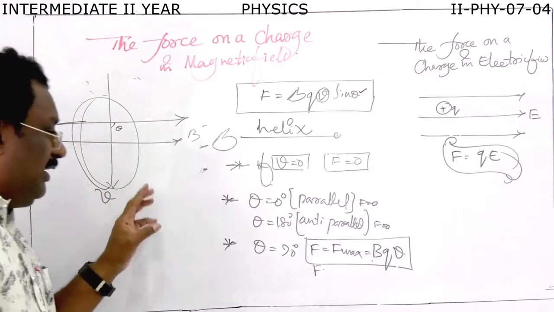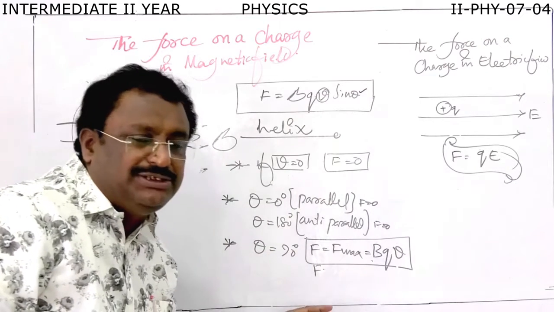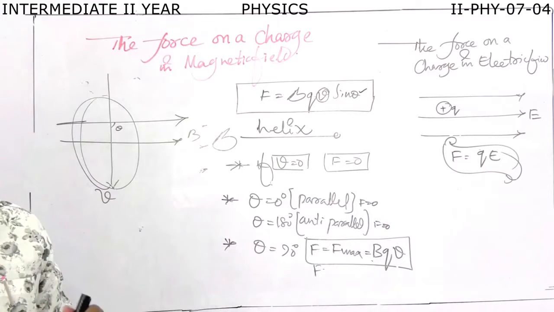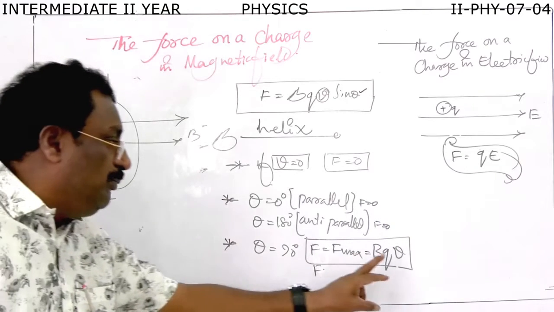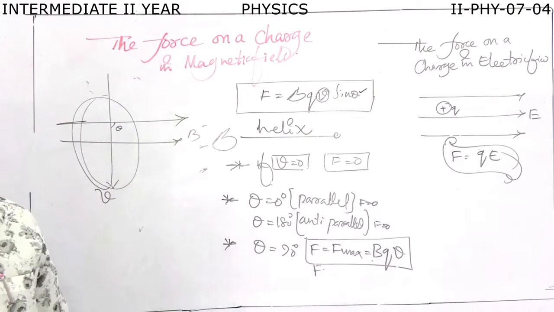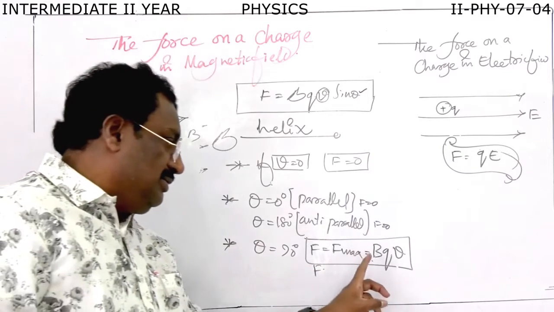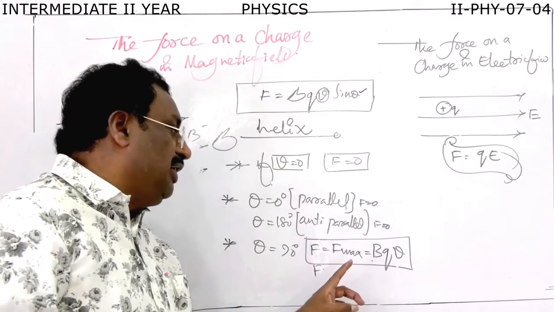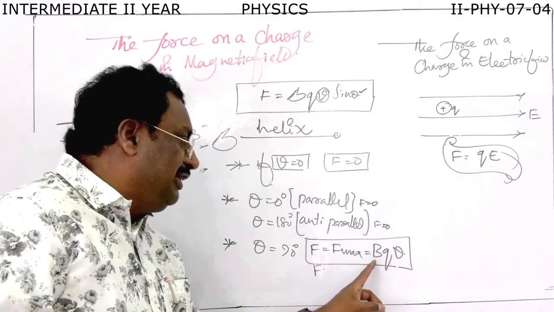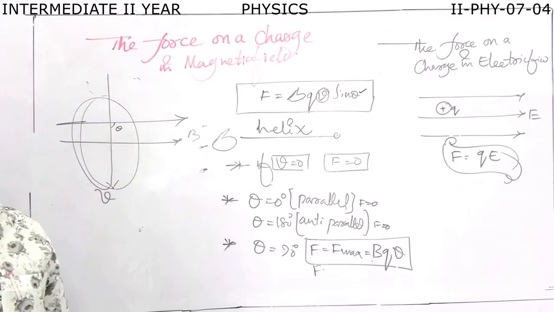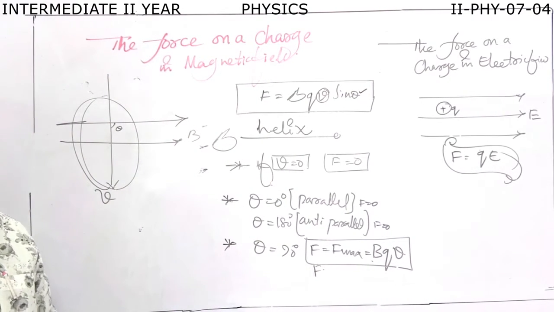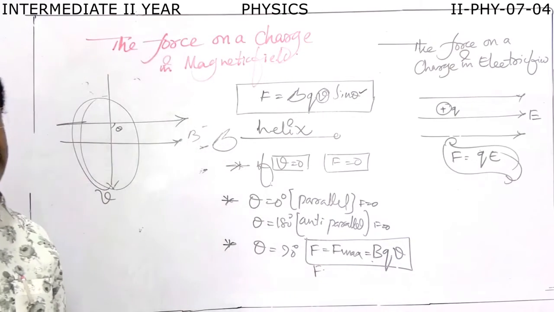So according to Fleming's left hand rule, the magnetic force on an electric charge in the magnetic field, F is equal to BQV. The direction of force is always perpendicular to velocity and magnetic field. So this formula is very important.